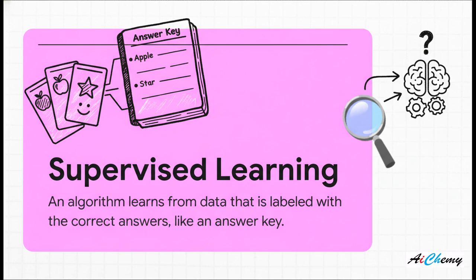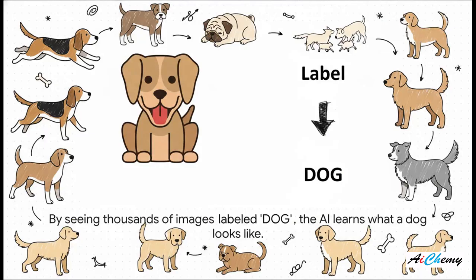The best way to think about it is like you're studying for a test, but you've been given a complete answer key. You give the machine tons of examples, and for every single one, you give it the correct answer. For example, you show the AI this picture right here, and you explicitly label it dog. And then you do that thousands and thousands of times with all sorts of different dogs in different places, different lighting. Now, here's the really important part. The machine isn't just memorizing the pictures.